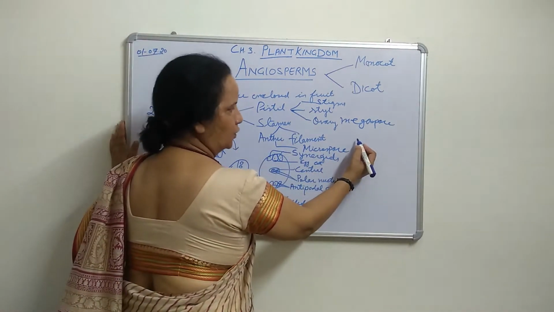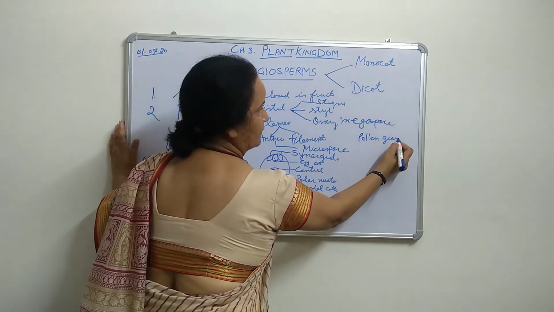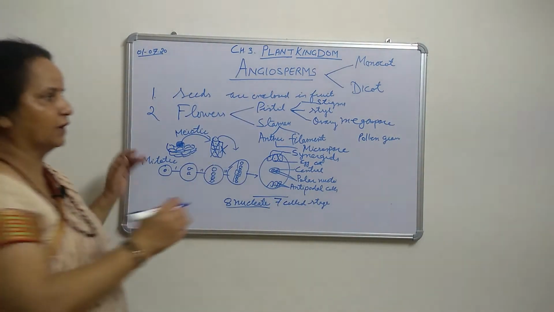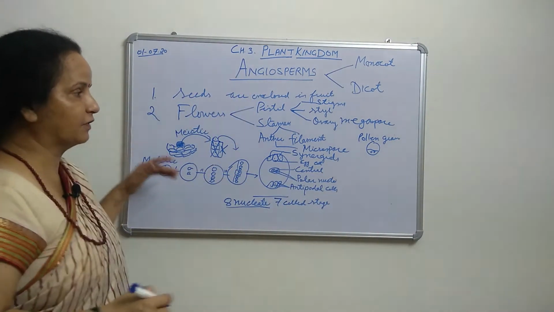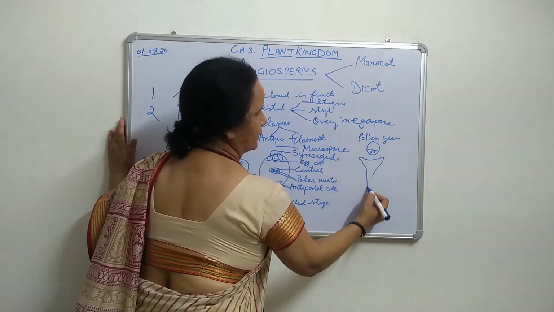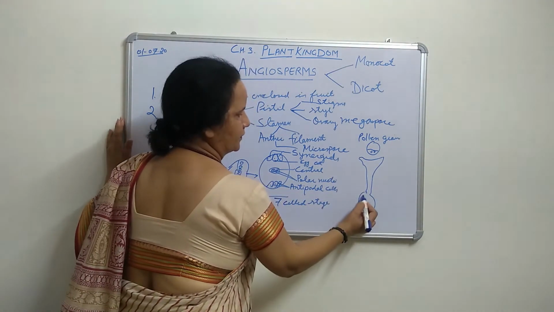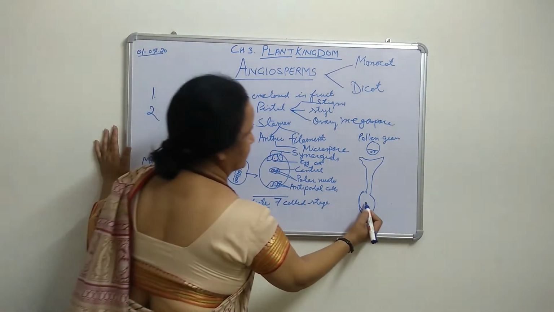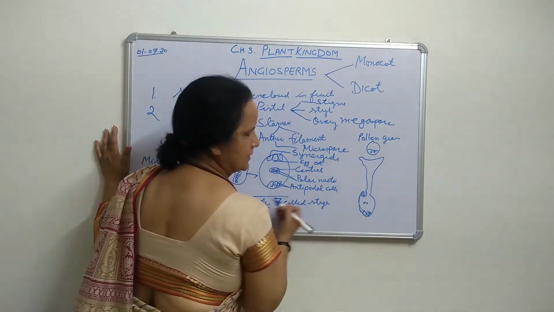The male gamete, that is a microspore or pollen grain, you can say. This pollen grain, class 10th, remember that? Now in that pollen grain 2 nuclei are there. In one pollen grain there are 2 nuclei. In any flower there is a stigma, then the style, and then here we have the ovary, like this. In the ovary there is the ovule. Here we have the central cell, the egg cell, the egg apparatus, and the antipodal cells.